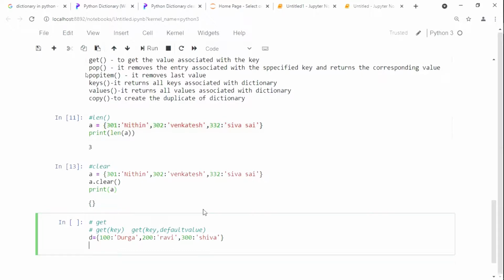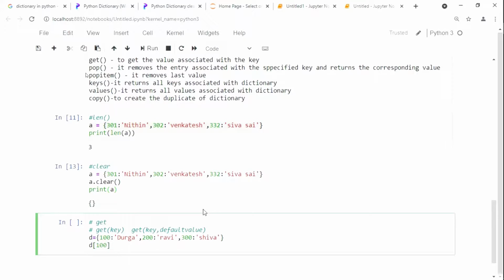Hello. Yes, sir. D of 100 is equal to Durga, sir. Print of D of 100.